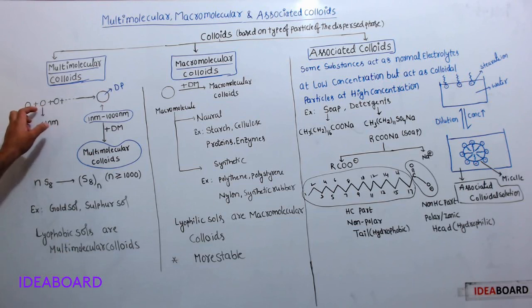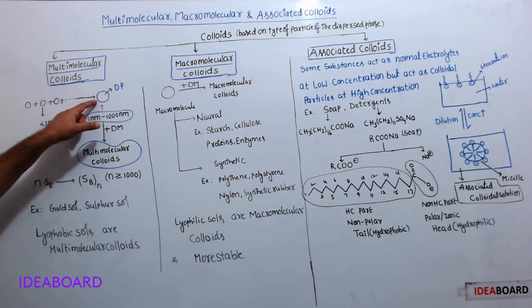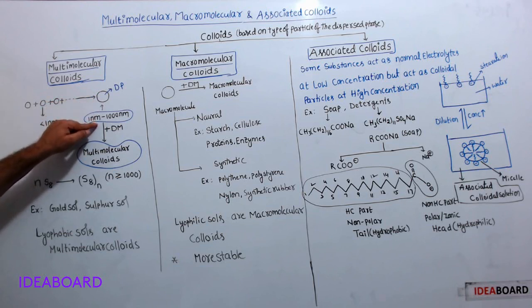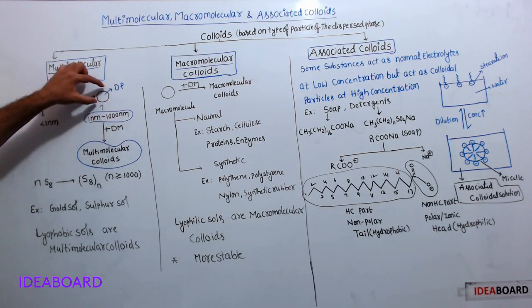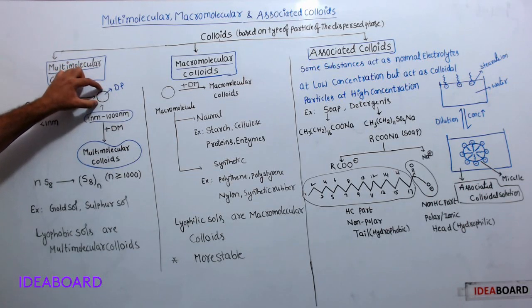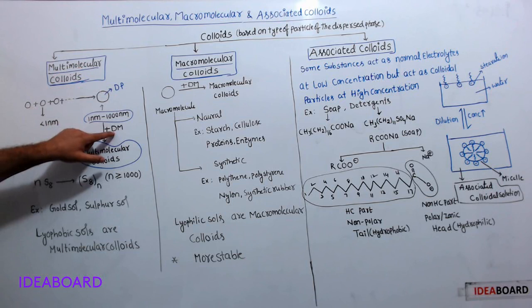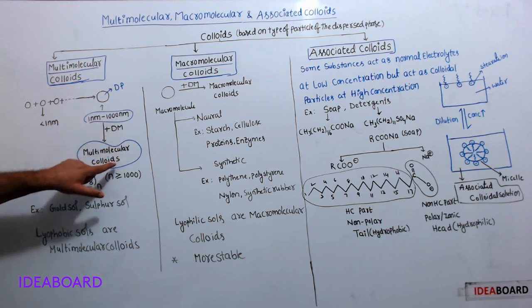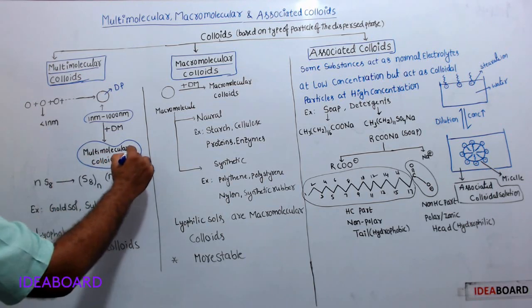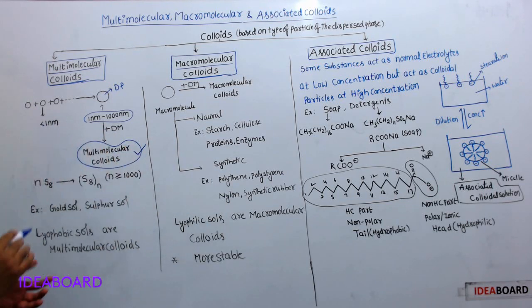That's why these small molecules join together through van der Waals forces and form a big molecule, whose size is in the colloidal range. When these act as a dispersed phase in a suitable dispersion medium, a multimolecular colloidal solution is formed.